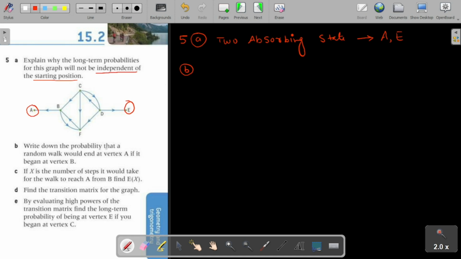Write down the probability that a random walk would end at vertex A if it begins at vertex B. So we have to find the probability when it starts from B and ends at A. For this we should write its transition matrix, then find its higher power, then we will see the probability from B to A. So first of all I am going to write its transition matrix.